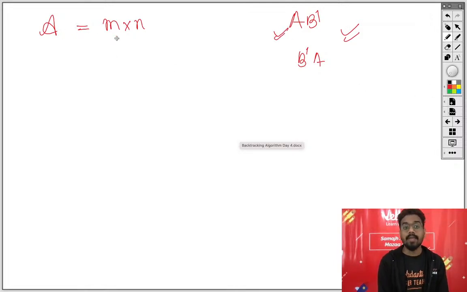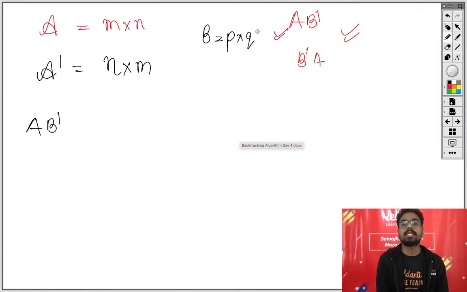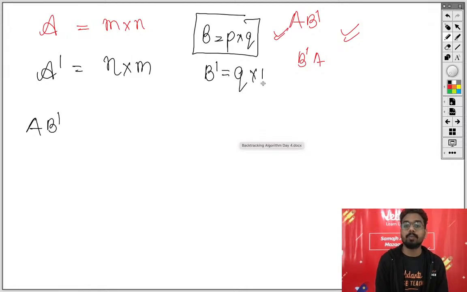Now, if the order of matrix A is m into n, always remember its transpose will have a different order, just the reverse of it, because rows will become columns, columns will become rows. Apart from this, now AB dash, let's say B is of the order P into Q. Now if B has order P into Q, definitely B dash will have Q into P.